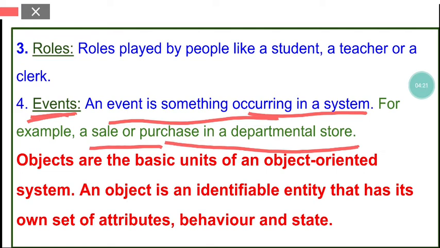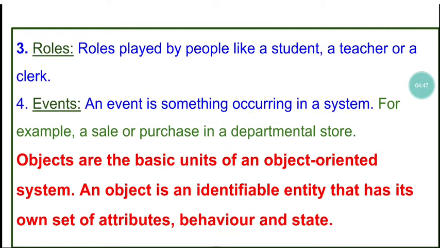Suppose there is a sale happening in a departmental store. What can be the attributes of that? Like the name of the item that was purchased, the price, and what is the behavior of that object. All these are different. So events are also objects.